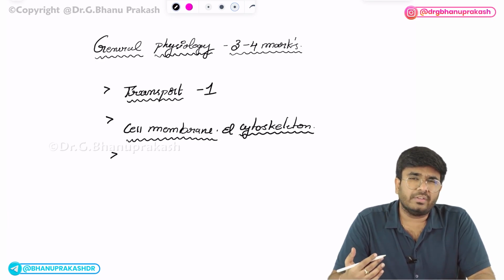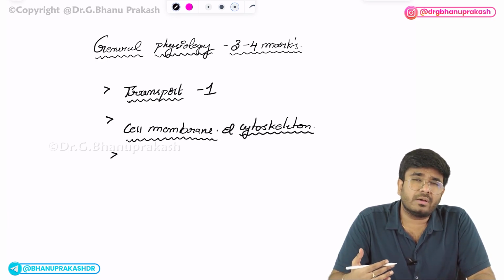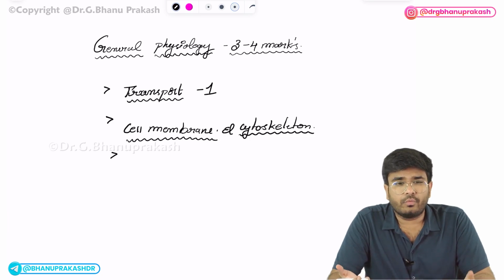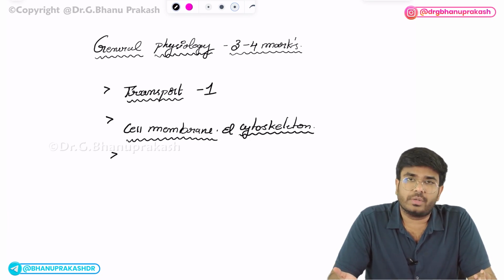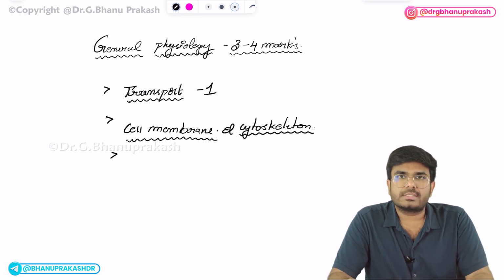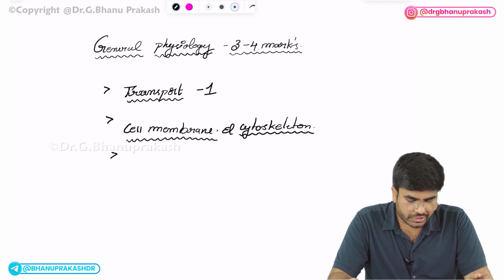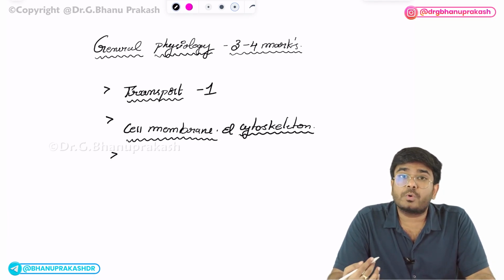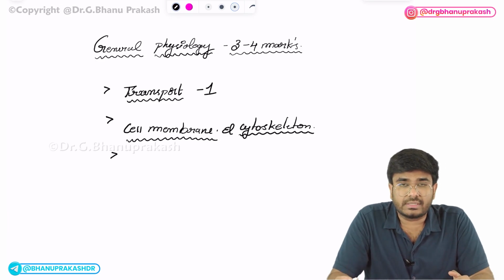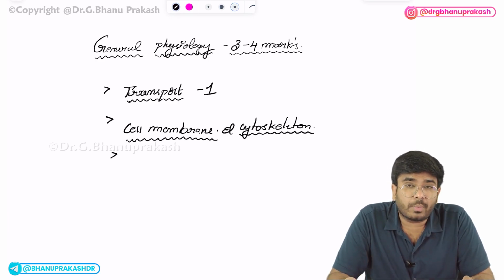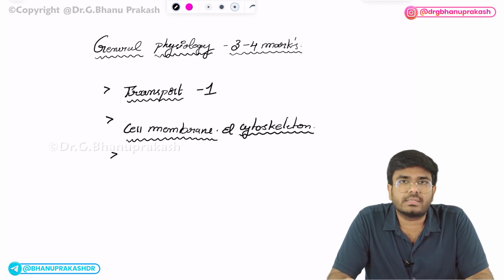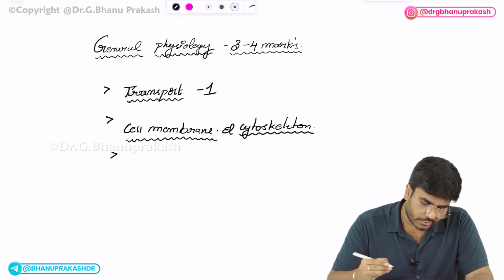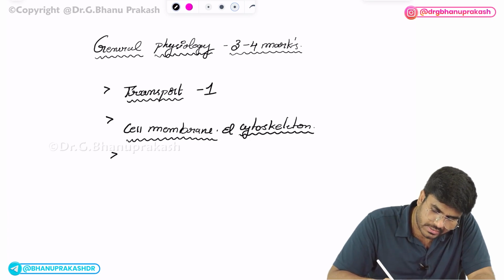Okay, and different types of lipids. What are the examples of different phospholipids, different glycolipids. Okay, important points about the cholesterol in the cell membrane. You have to know these things. So you can expect one question either from the cell membrane or cytoskeleton. From the topic of cytoskeleton, they will ask about microtubules, microfilaments, intermediate filaments, the transport within the cell. That's retrograde transport with the help of dynein, anterograde transport with the help of kinesin. So these things you should know. Okay, so you can expect one question either from cell membrane or cytoskeleton.